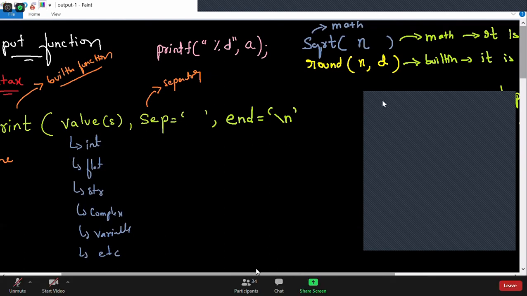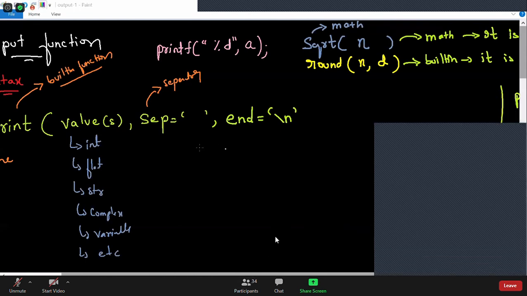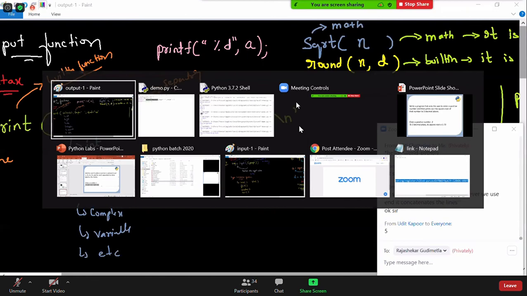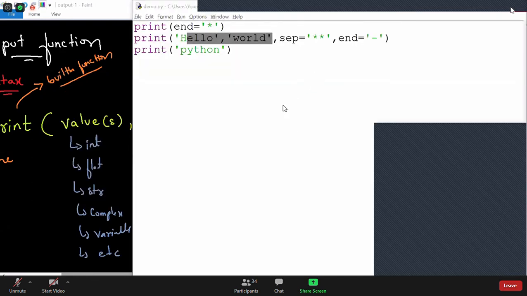What are the total number of arguments in the print function, guys? How many arguments are there in the print function in total? 5. Let me show you. Can you check that? Yes, you can always check that.